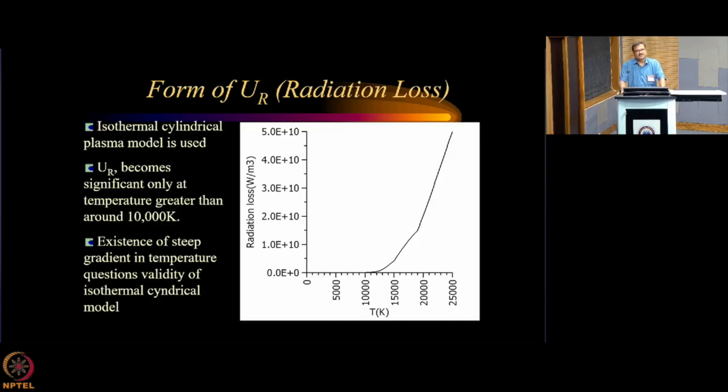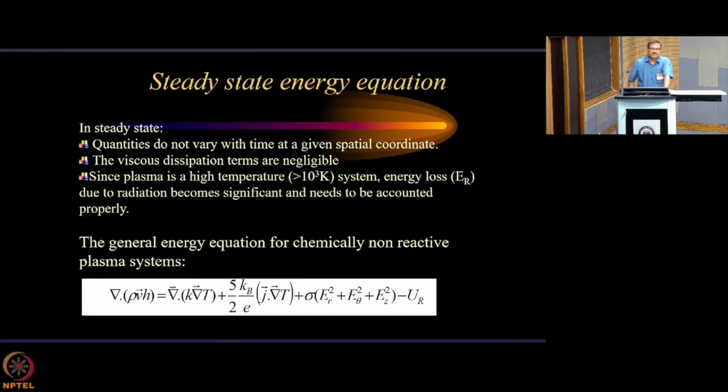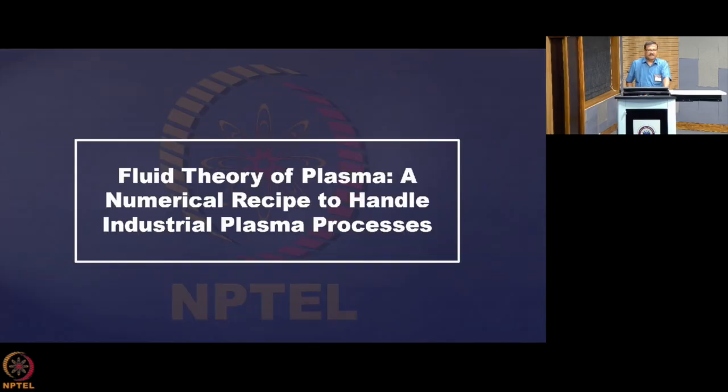So that much is so far, and in our next class we will try to explain how the steady state energy equation goes, and what are the different terms, and then we'll go for the numerical recipe about exactly handling the industrial plasma system.